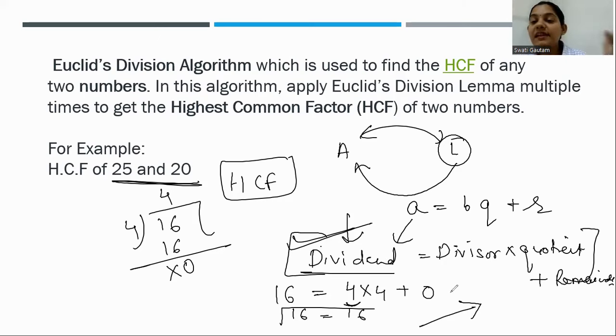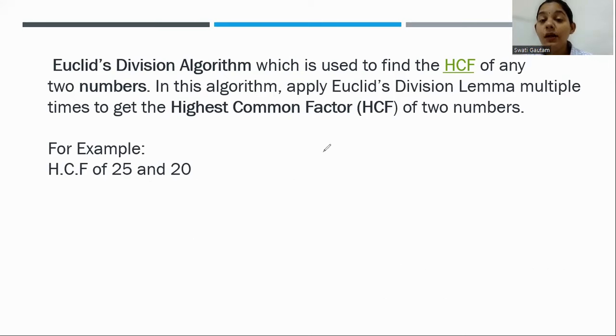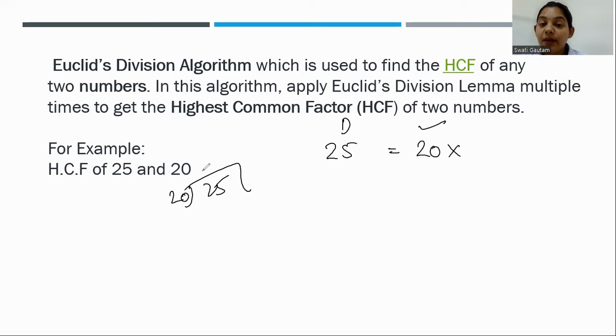To solve an algorithm, if we have to find the HCF of 25 and 20, suppose 25 is the dividend. We have to divide the bigger number by the smaller one. We are dividing 25 by 20. So one time it will go, 20 multiplied by 1 is 20, and the remainder is 5.